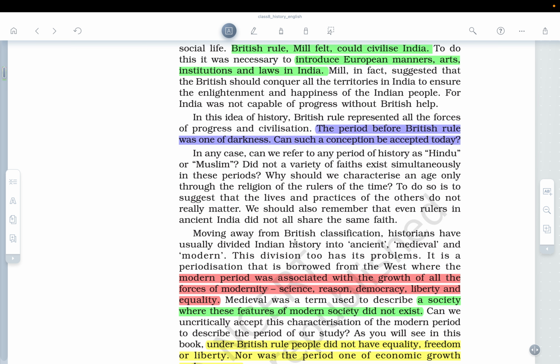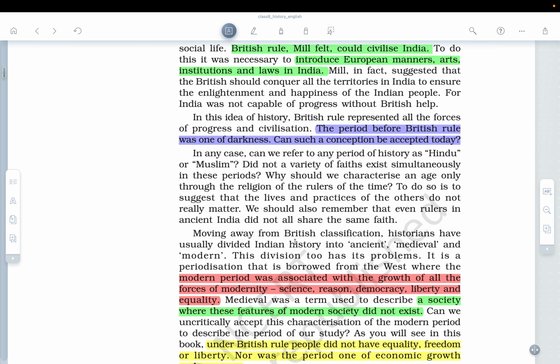Now, moving away from the British classification, historians have usually divided Indian history into ancient, medieval, and modern. This division too has its problems. It is a periodization that is borrowed from the West, where the modern period was associated with the growth of all the forces of modernity: science, reason, democracy, liberty, and equality. Medieval was a term used to describe a society where these features of modern society do not exist. So basically, whatever was medieval or ancient was the opposite of the modern.